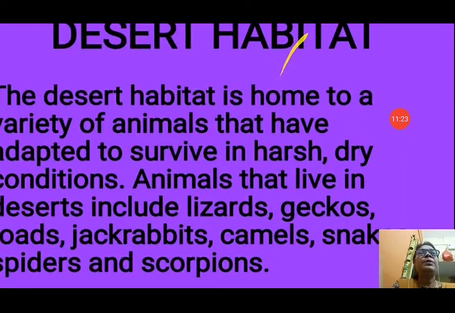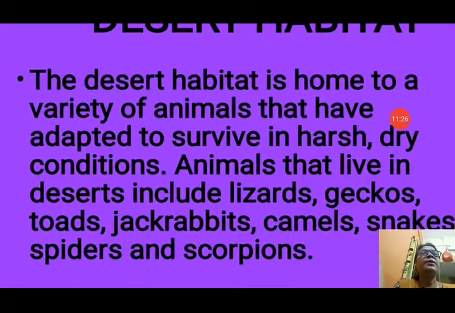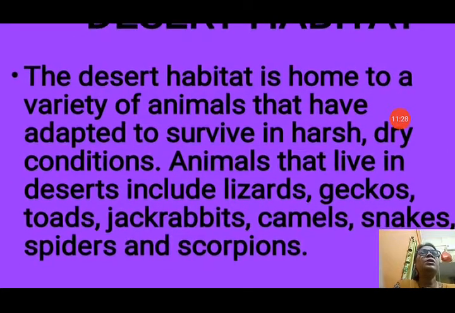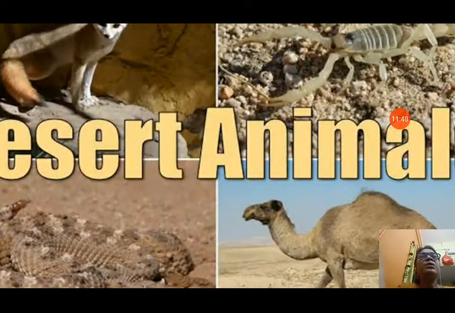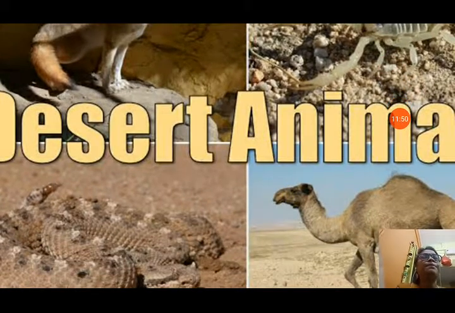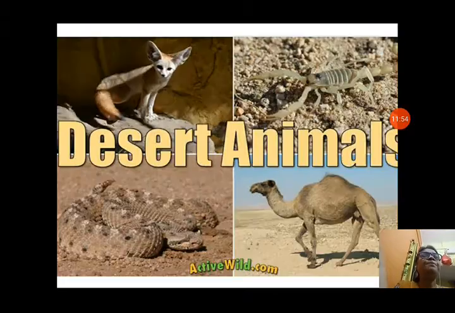Now desert habitat. The desert is also a land habitat, that's why it is also a terrestrial habitat. Desert habitat is home to a variety of animals that have adapted to survive in harsh, dry conditions. You know, there is very little rainfall and it is a very dry and very hot climate. Animals that live in the desert include lizards, geckos, toads, jackrabbits, camels, snakes, spiders and scorpions. You can see in this picture some desert animals. Camel is the ship of the desert. The main animal in the desert is the camel.